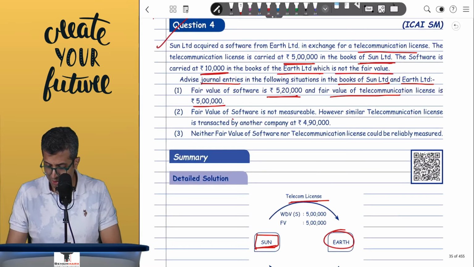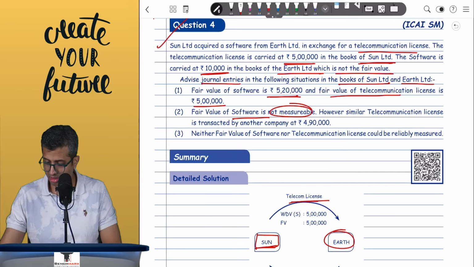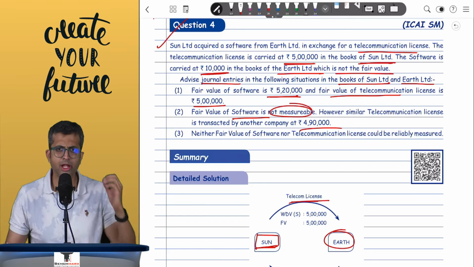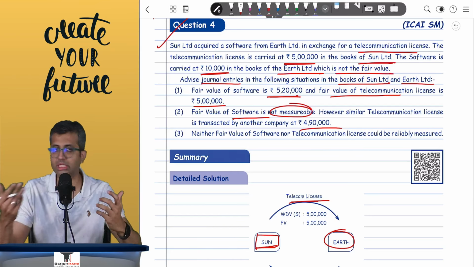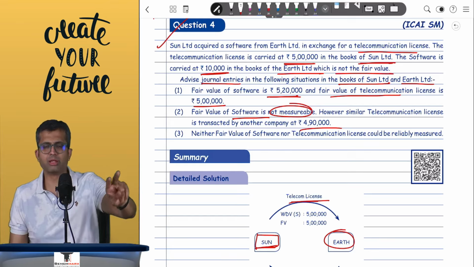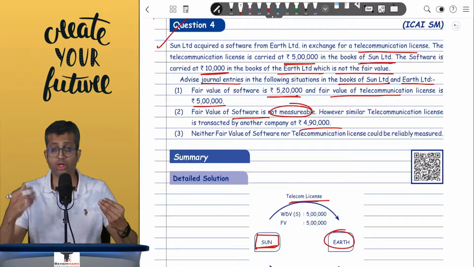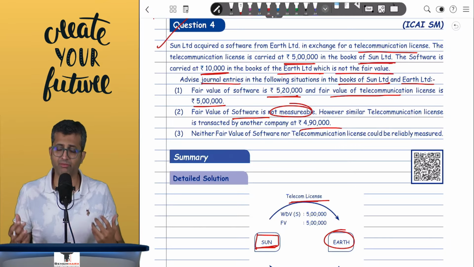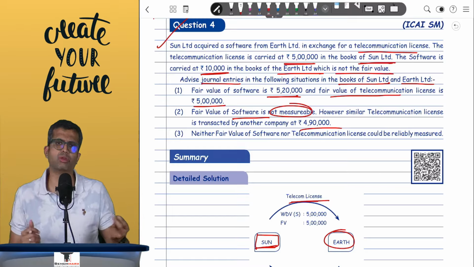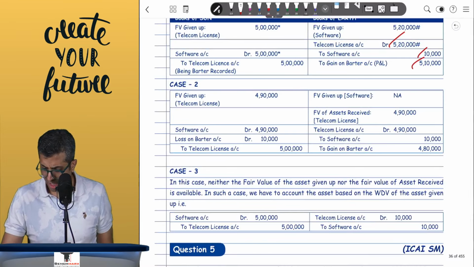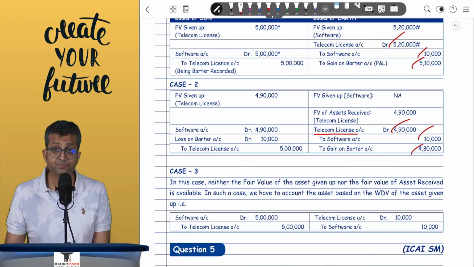Second, fair value of software is not measurable. However, similar telecom license would be transacted by another company at 4 lakh 90. So in the books of Earth, the fair value of the software that you are paying is not measurable. In such a case, the second preference is the fair value of the asset received. Ideally, first preference is fair value of the asset given up. For Earth, software is given up and I cannot measure the fair value. Second, if not measurable, then the fair value of the asset received, that is 4 lakh 90 worth of telecom license. So in the second case, for Earth, telecom license account debit 4 lakh 90 to software 10 and the balancing figure of 4 lakh 80 is a gain.